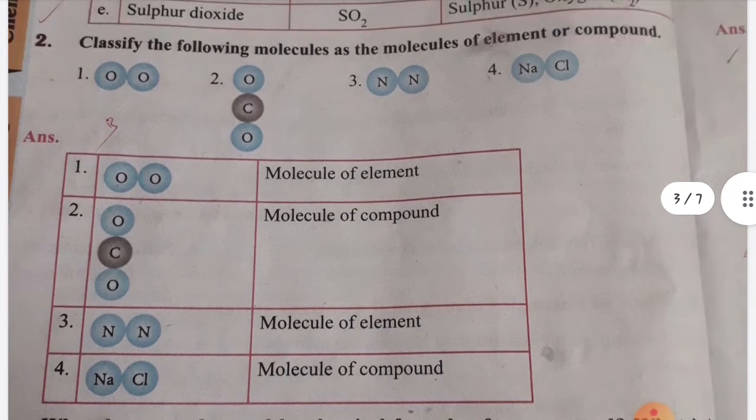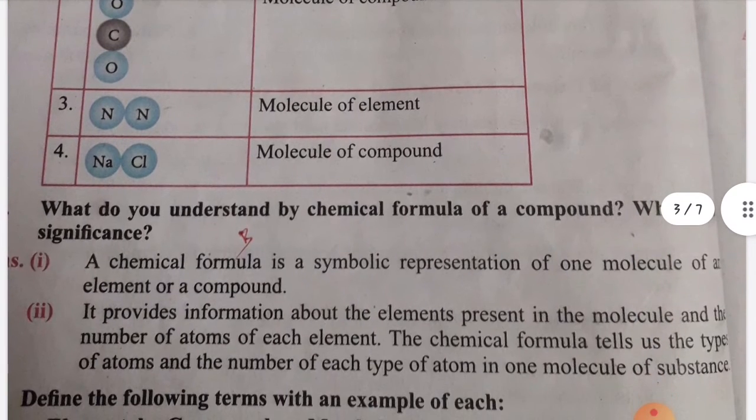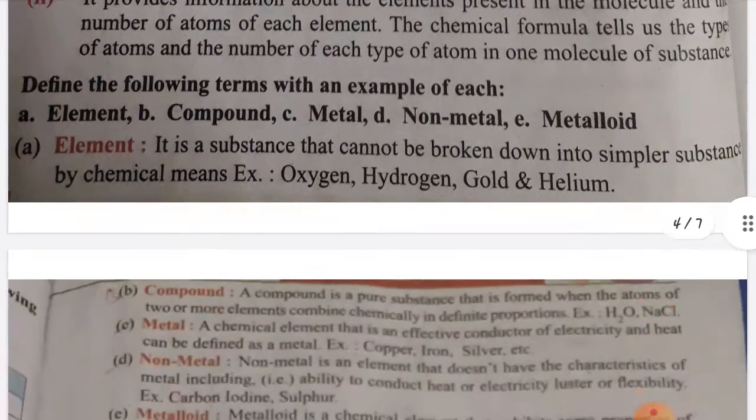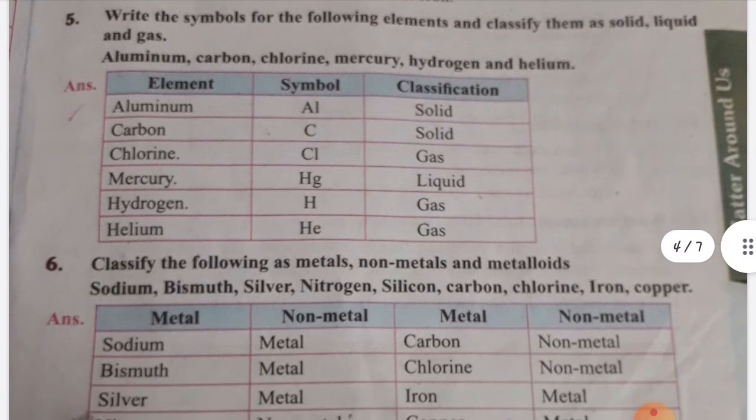And see the fourth one, NaCl. Sodium is one element and chlorine is another element. So two elements combine to form a compound. So this is also a molecule of a compound. You have to concentrate more.